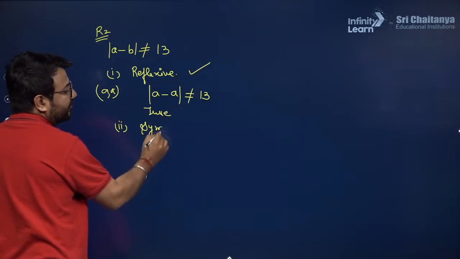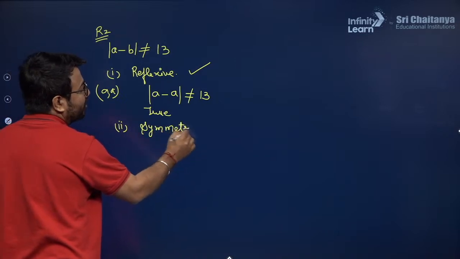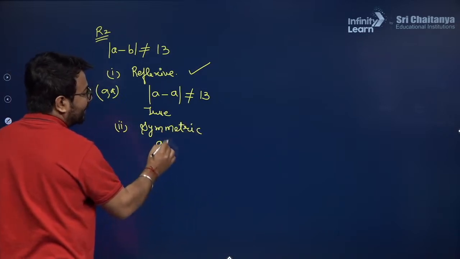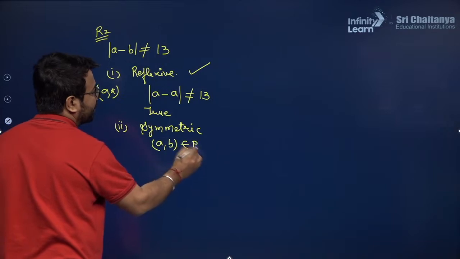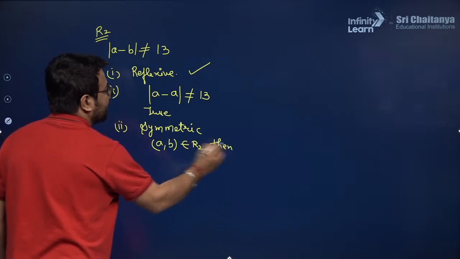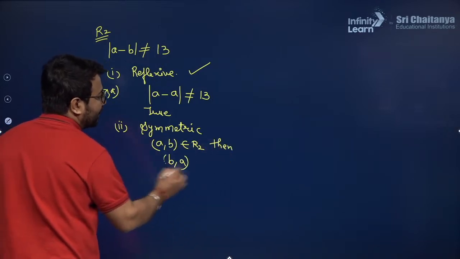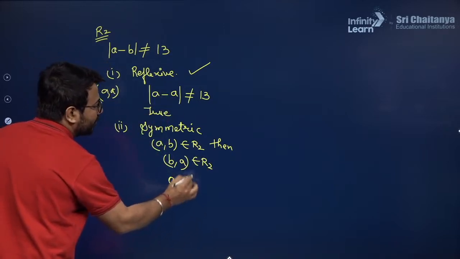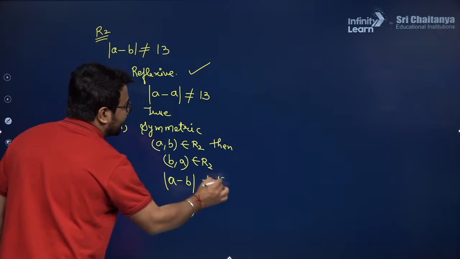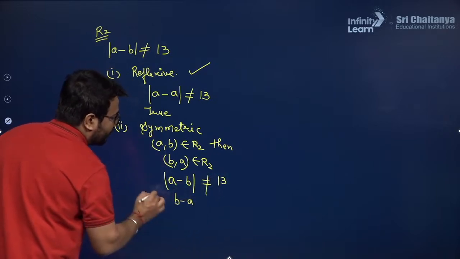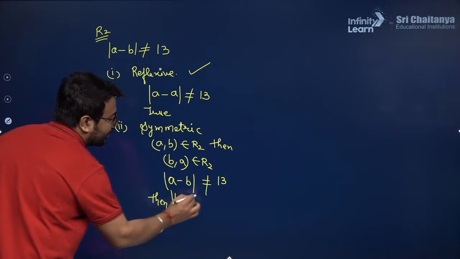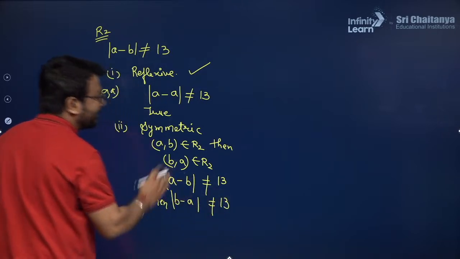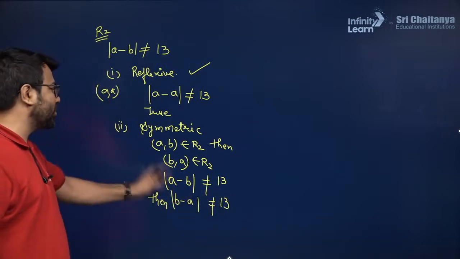If I want to check for symmetric, that means if (A, B) is part of the relation R2, then (B, A) should also be part of the relation R2. And definitely we can observe that if the modulus of A minus B is not 13, then the modulus of B minus A also will not be 13. Yes, because the modulus of A minus B and the modulus of B minus A are both the same.